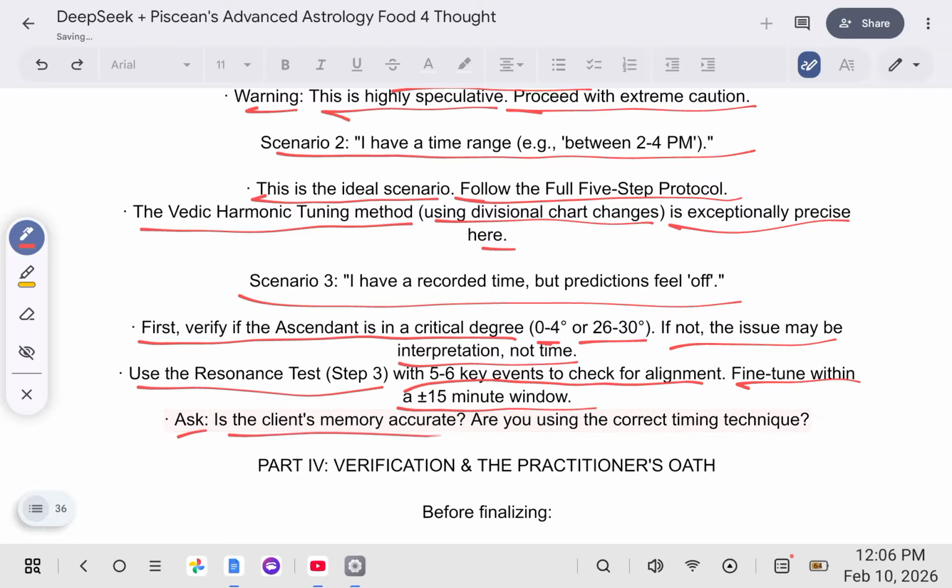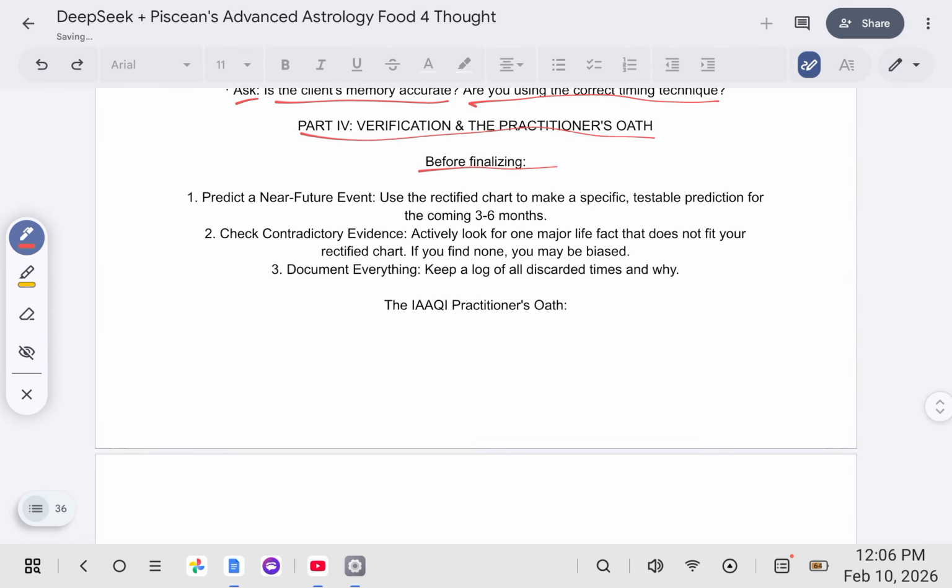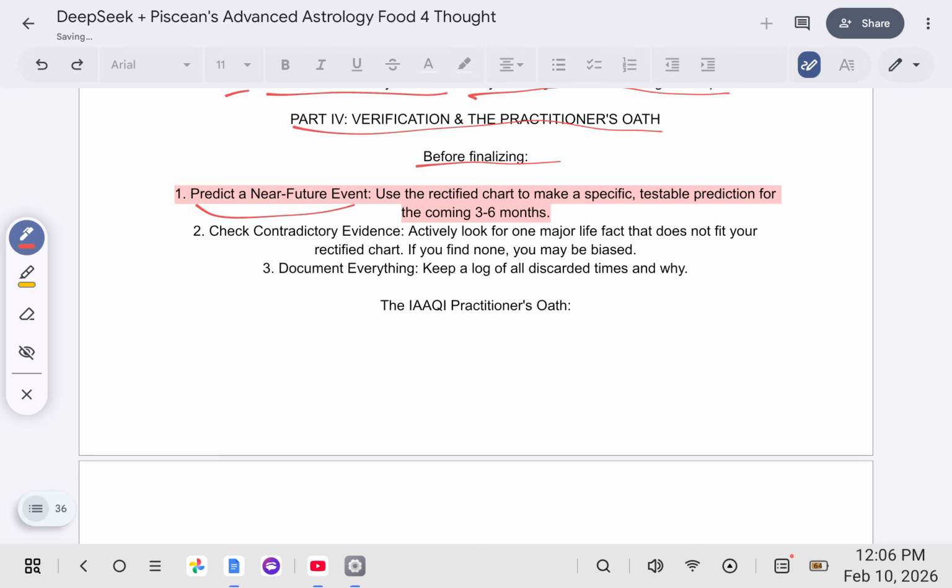Ask, is the client's memory accurate? Are you using the correct timing technique? Part 4, verification in the practitioner's oath. Before finalizing, we are to predict a near future event. Use the rectified chart to make a specific testable prediction for the coming 3 to 6 months.